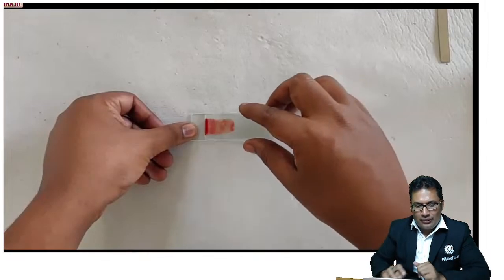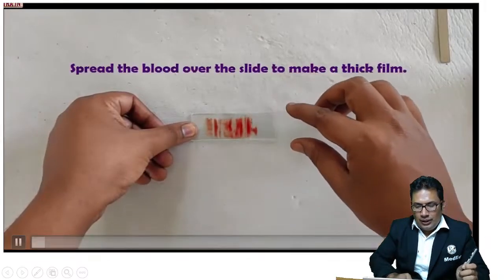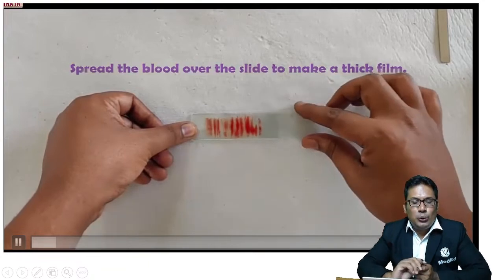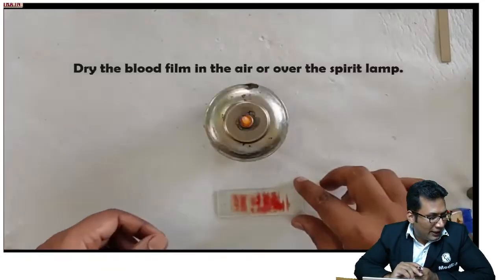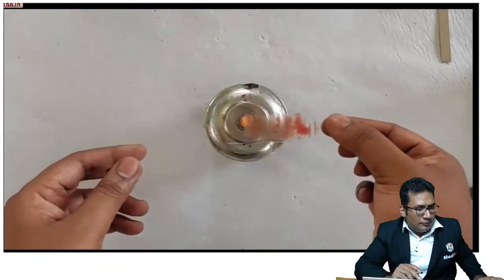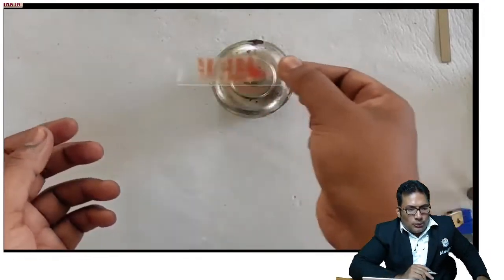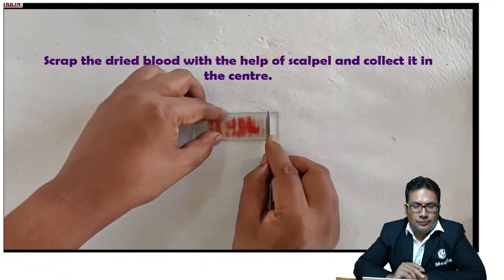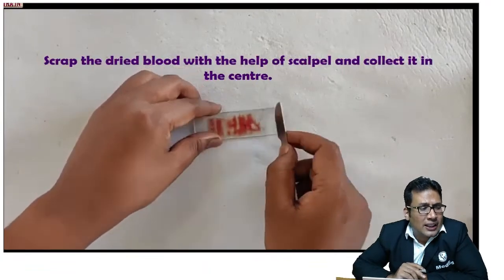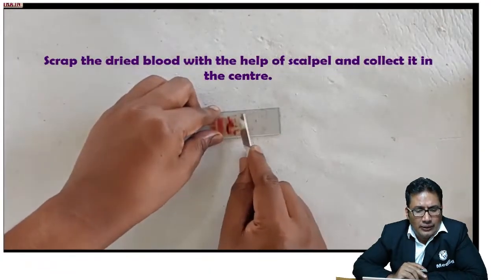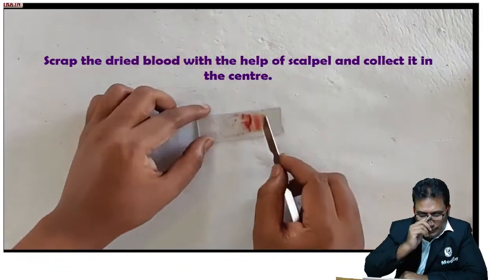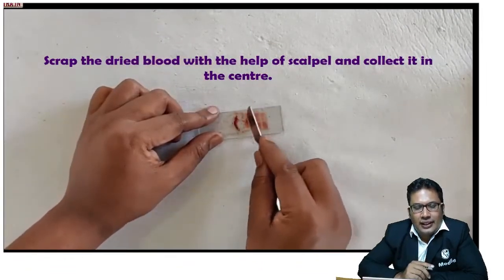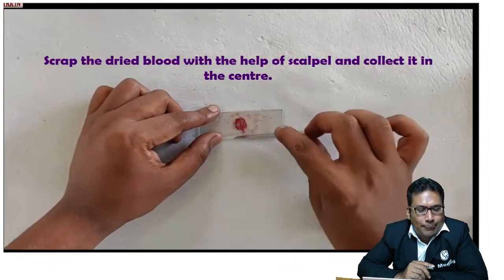Now look at this test. This is how we do the blood stain test. The blood stain which is taken is heated. You need to collect the blood stain at the center. Now the slide is prepared.